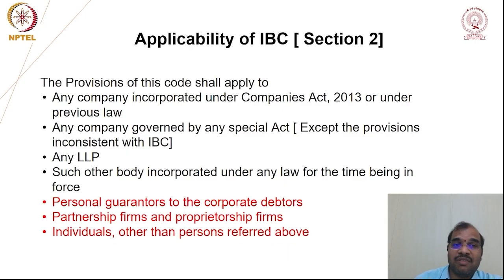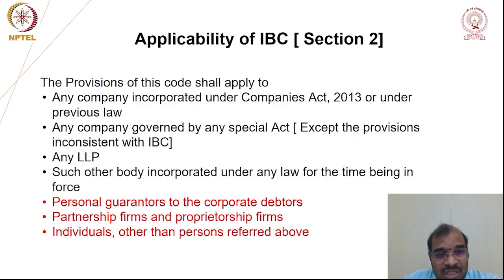Even the above categories are also persons, because as I already told you, under law we categorize persons into two categories: juridical personality and natural personality. An individual is a natural personality. All the remaining ones, maybe a company incorporated under the Companies Act, maybe one governed by special legislation, LLP, body corporate, are considered to be other persons. So other persons are also regulated by this legislation.